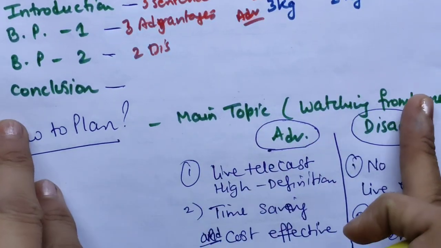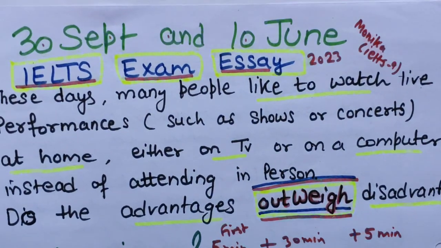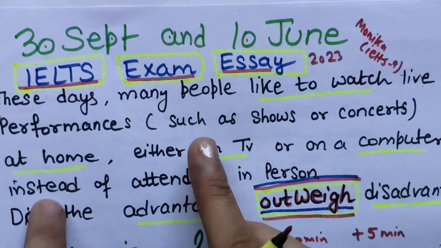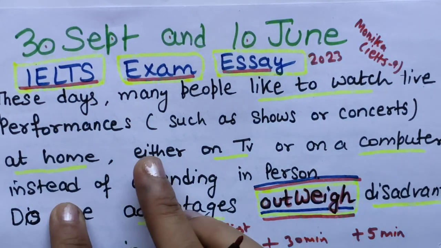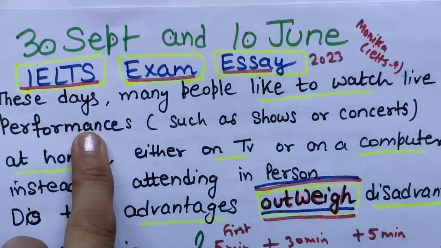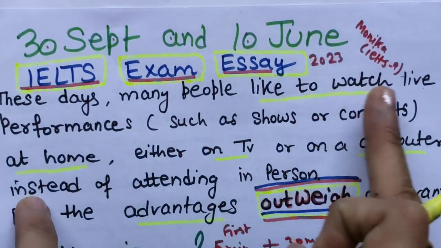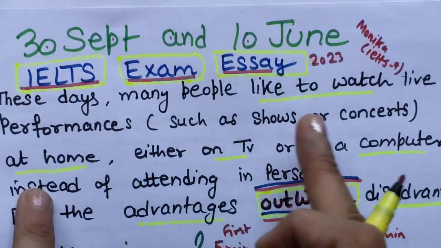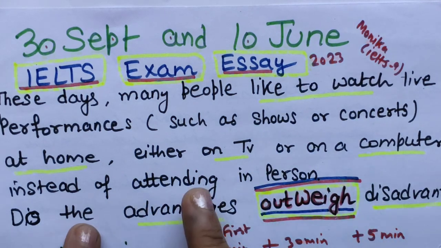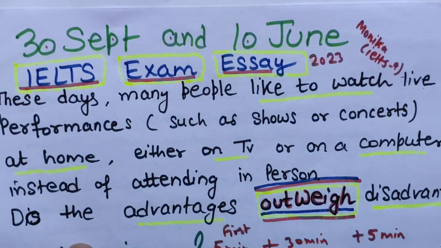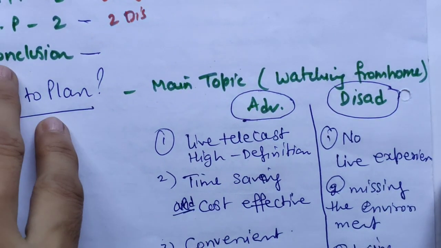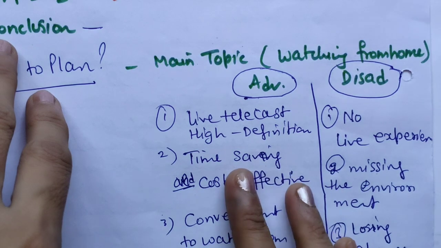As we know, we have to read the question statement twice, thrice, 4 times, so that you can understand the actual meaning of the statement. It should not be that you read it once and just plan it. No, read it again. These days many people like to watch live performances such as shows and concerts at home, either on TV or on computer screens instead of attending in person. Now what points will I write, how to generate ideas.